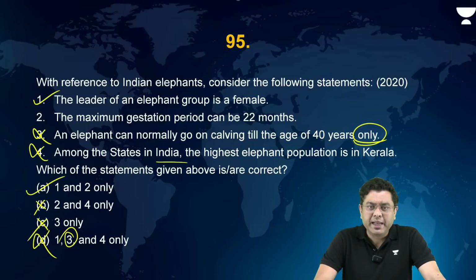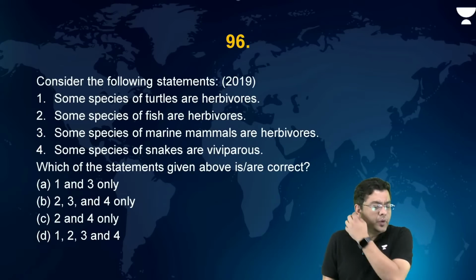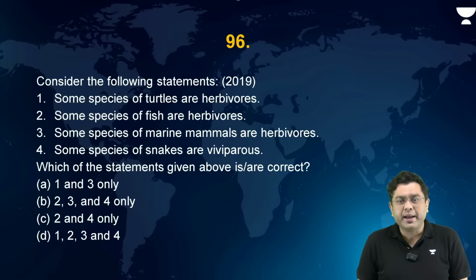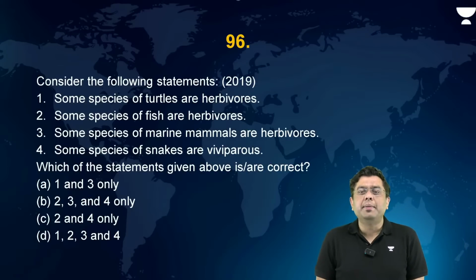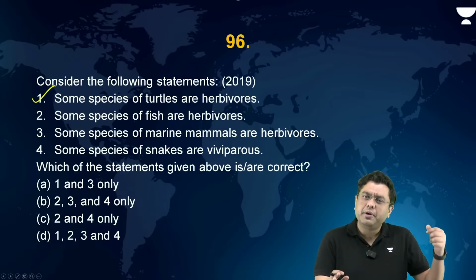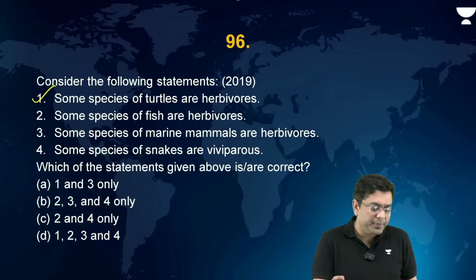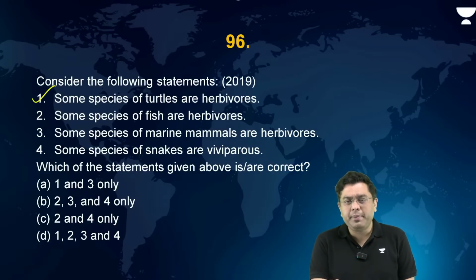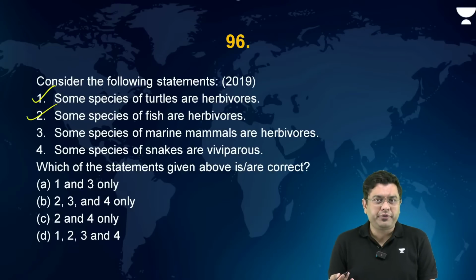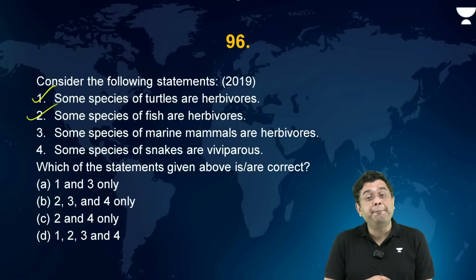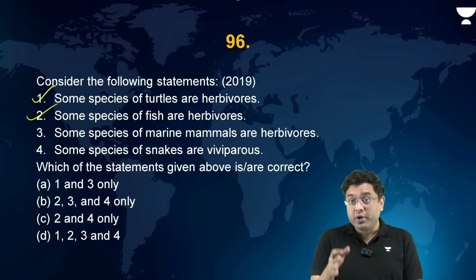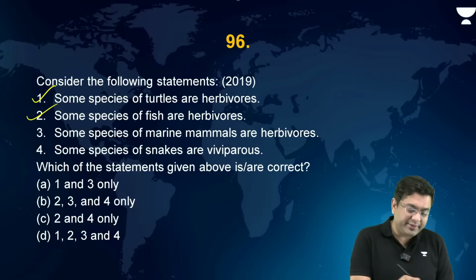Okay? Now, consider the following statement. Some species of turtles are herbivores. Correct. They are dependent on some amount of seagrass. And also the case of planktonic products. Some species of fish are herbivore. Correct. Some species of marine mammals, they are herbivores. Example, dugong. Dugong is a marine mammal which is a herbivore, which is found in the coastal areas.